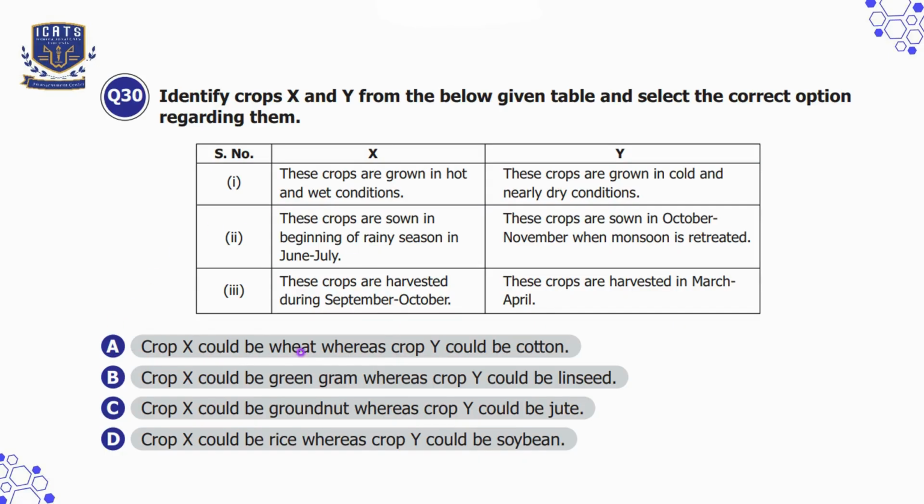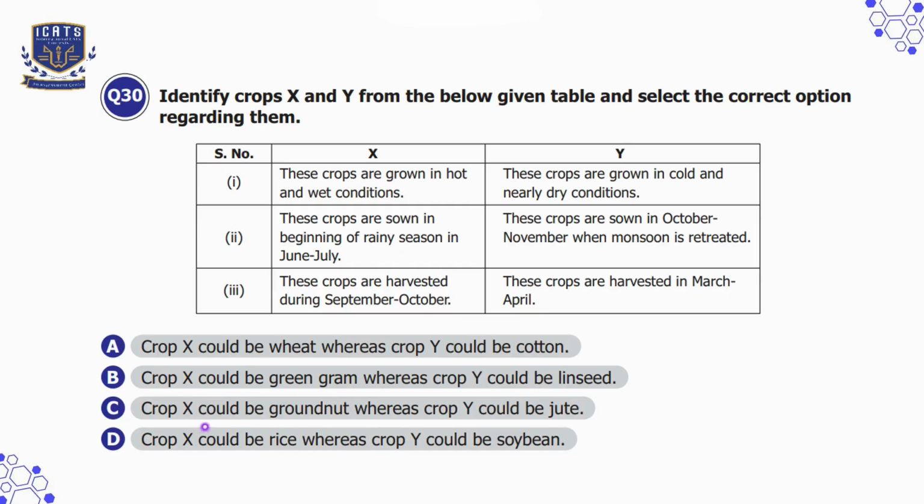Option A, crop X could be wheat whereas crop Y could be cotton. It is incorrect because wheat is a Rabi crop but cotton is a Kharif crop. The sowing and harvesting details do not match. Option B is crop X could be green gram whereas crop Y could be linseed. That is our correct option because green gram is a Kharif crop and linseed is a Rabi crop. This matches the pattern. So we'll choose option B as our correct option.